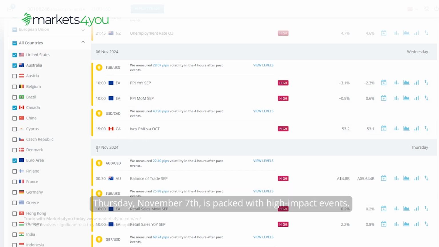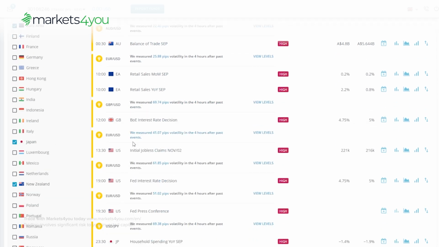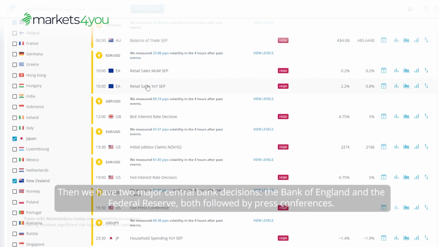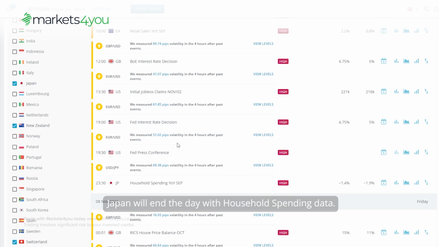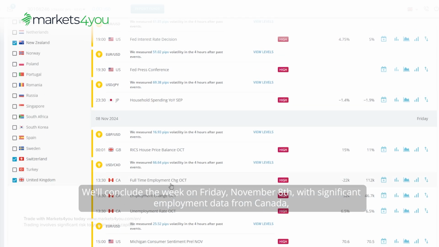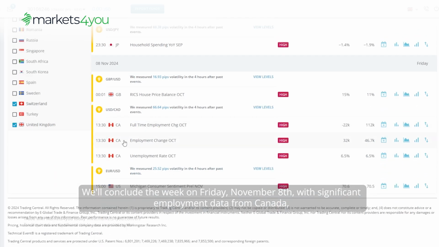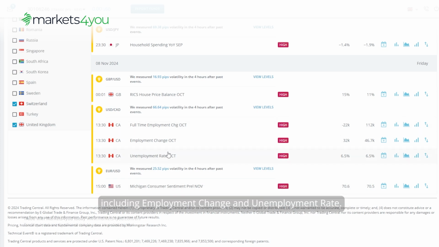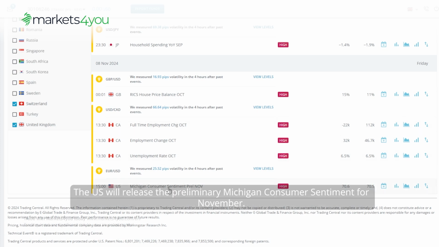Thursday, November 7th, is packed with high-impact events. Australia starts with balance of trade data, followed by Eurozone retail sales. Then we have two major central bank decisions, the Bank of England and the Federal Reserve, both followed by press conferences. Japan will end the day with household spending data. We'll conclude the week on Friday, November 8th, with significant employment data from Canada, including employment change and unemployment rate. The US will release the preliminary Michigan consumer sentiment for November.